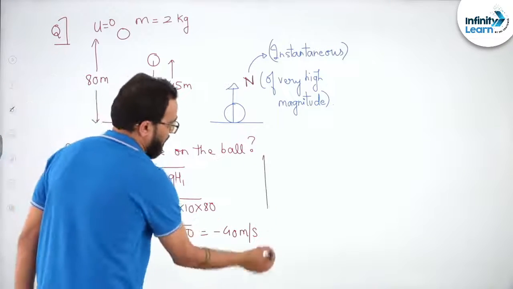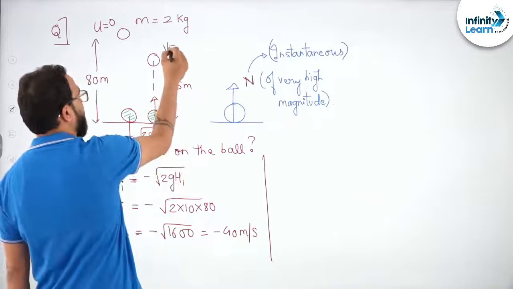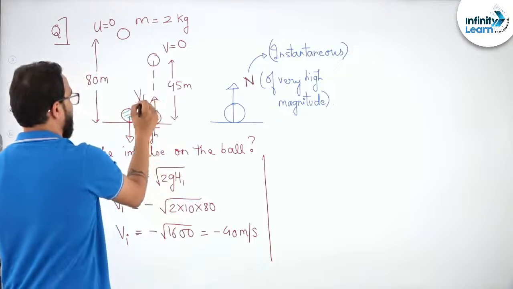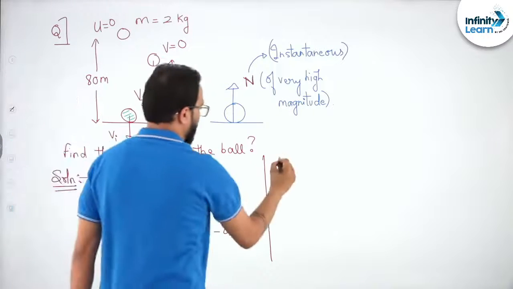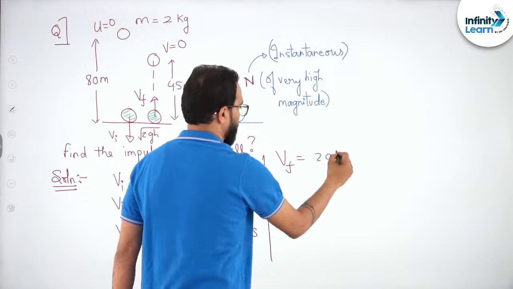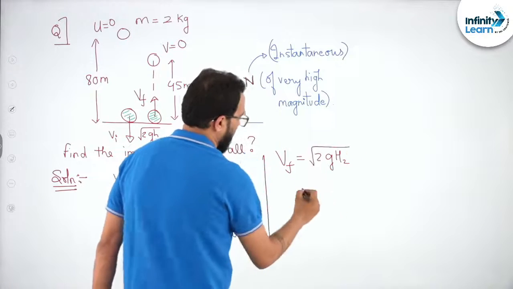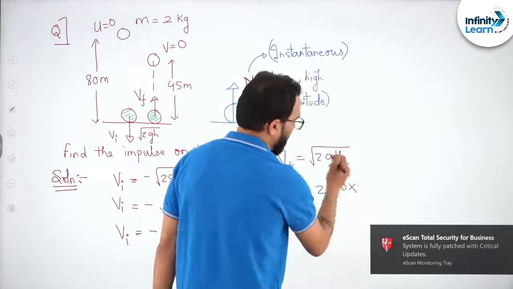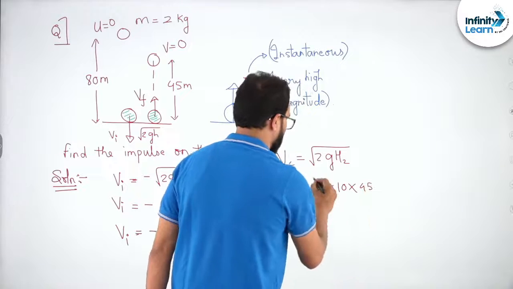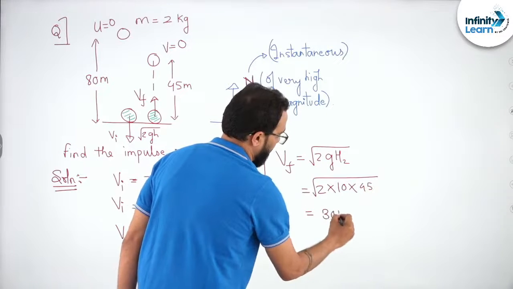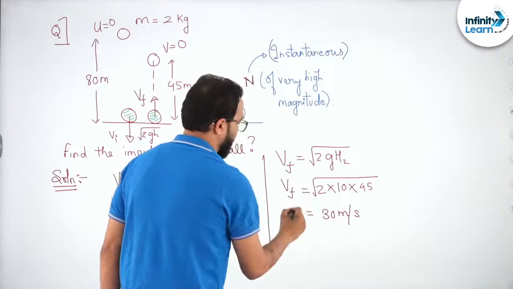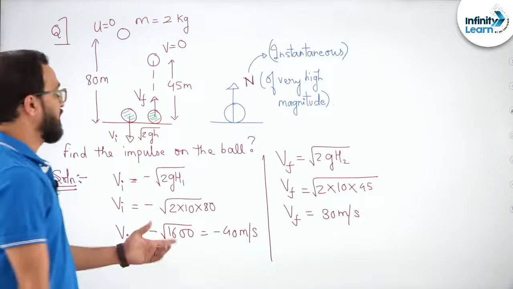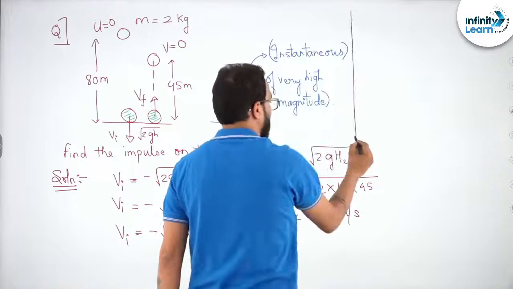Now can you tell me what will be the final velocity? Again it is going to this height. So obviously we will say, if this is V final, this is V initial. So V final will also be how much? Root 2gh2. Okay. Now how much is this? 2 into 10 into what is h2? h2 is 45. I suppose it will be root 900, 30 meter per second. That too will be positive. Do you understand this thing? So we know initial velocity, we know final velocity. Just apply what? What we need to apply?